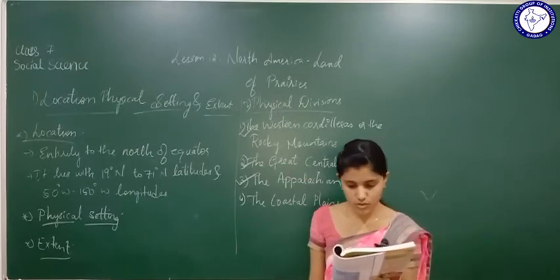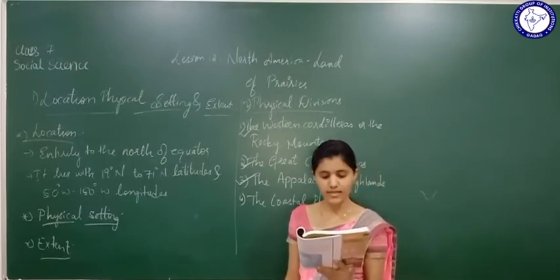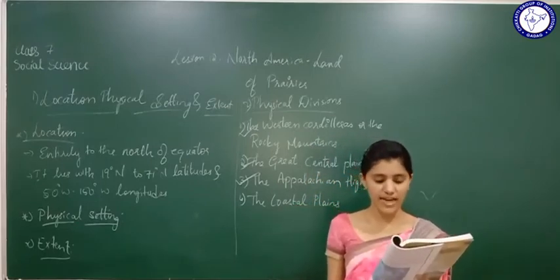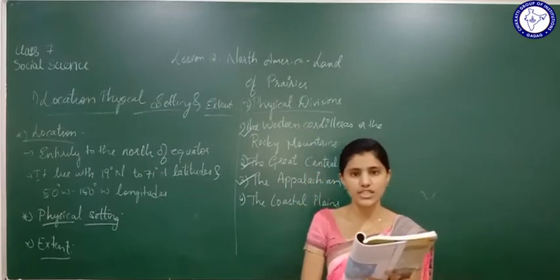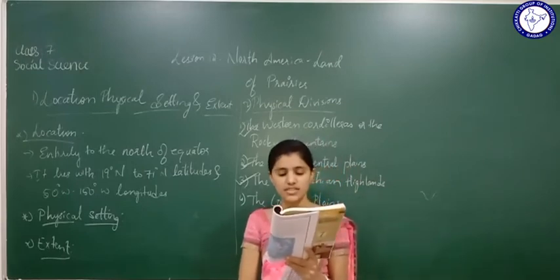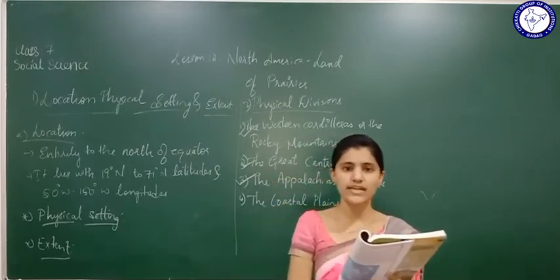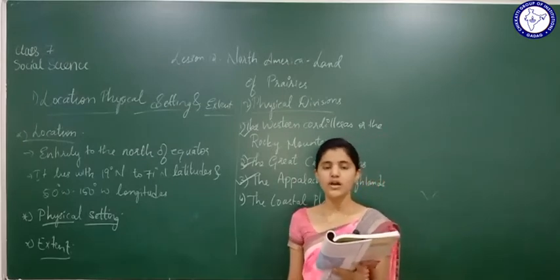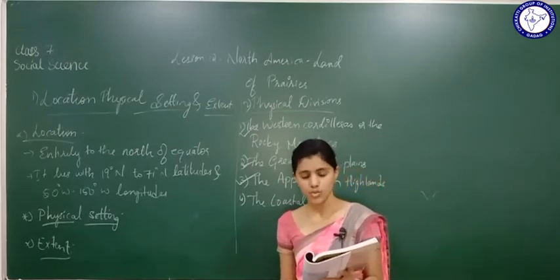They are rich in coal, lead, zinc, iron ore, copper, water power and wood. See, these ranges are very much rich in coal, lead, zinc, iron ore, copper, water power and wood.